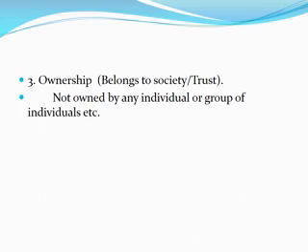But a not-for-profit organization is not owned by any individual or group of individuals. It is generally owned by a society because it is registered in the name of a society, under the Societies Act. That's why it belongs to the society or trust, not to any individual or group of individuals.